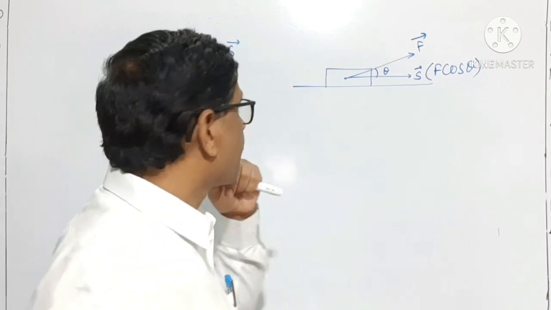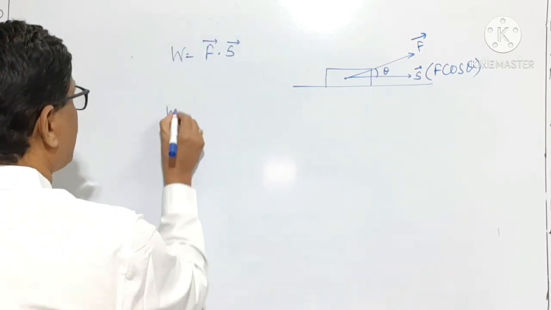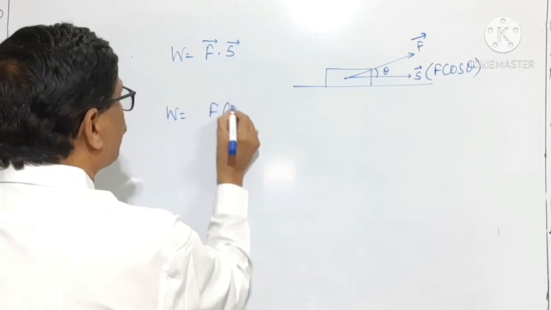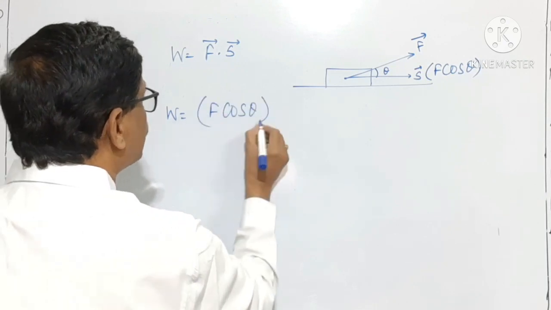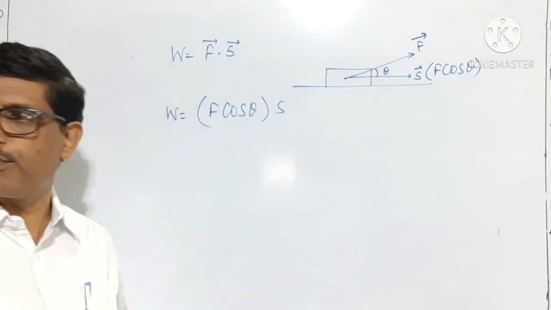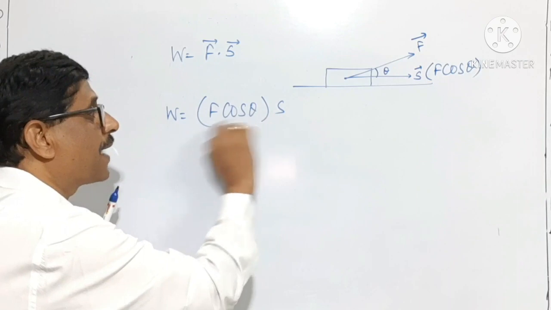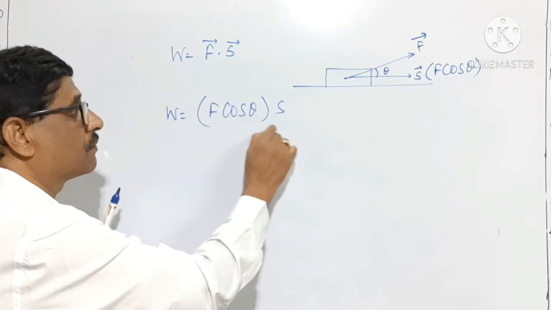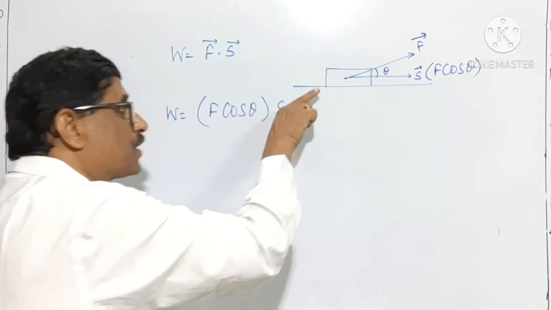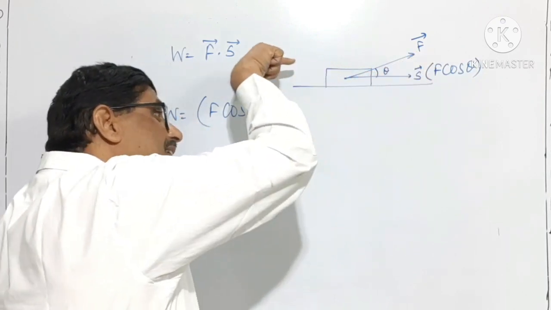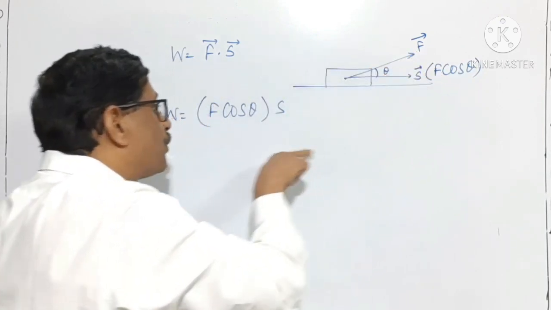Then I will write work done is equal to the magnitude of the force F cos theta and the displacement in the direction of a force. This is the force and the displacement in the direction of a force. Here displacement is not in the direction of actual force, displacement is in the direction of the component of a force.